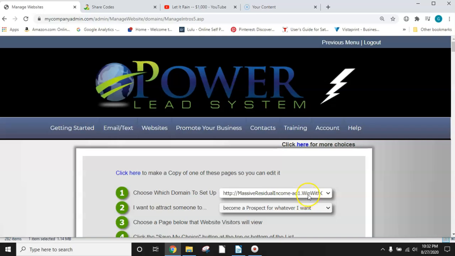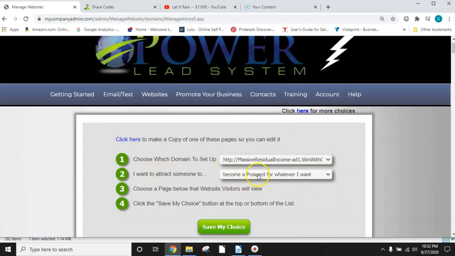You can make as many subdomains as you want. It's unlimited with this system. The system is awesome. Unlimited subdomains. And then you're going to choose become a prospect for whatever I want. There's two choices, but I'm not doing this for getting the lead system free forever. I want to do the prospect for whatever I want.